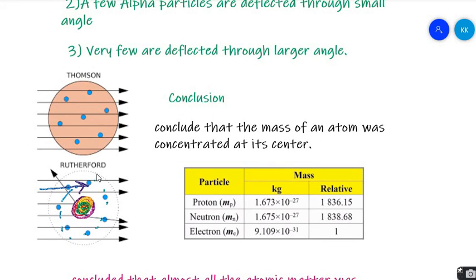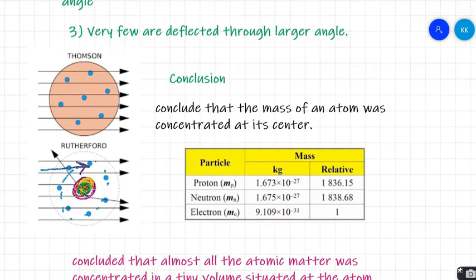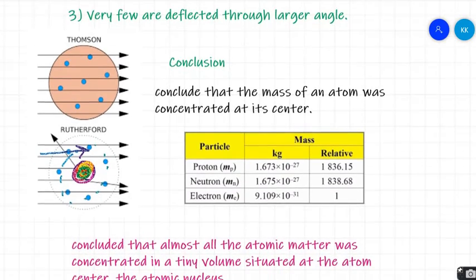We can see it here in the diagram. If few are deflected, that means there are small portions of heavy-mass objects in the atom that can deflect them. And very few are deflected by a larger angle. That means whatever is deflecting them is very small in size, because only a few alpha particles get it straight in their path.